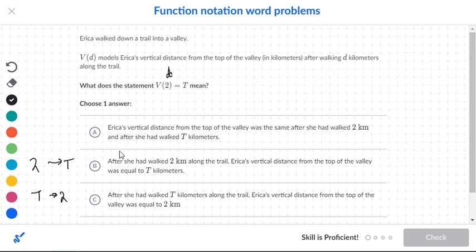This first choice is Erica's vertical distance from the top of the valley was the same after she had walked 2 kilometers and after she had walked t kilometers. Well, this is talking about walking in both. So this is really too much information here. So we can go ahead and rule that one out. And again, when we look at the other two, B and C, if you look at the order of it, you're going from 2 to t. So B would actually be our best choice.